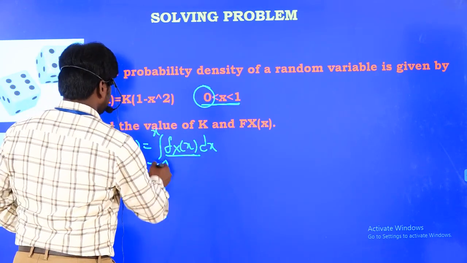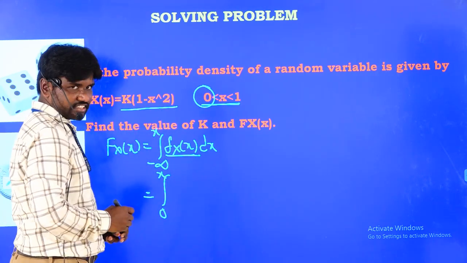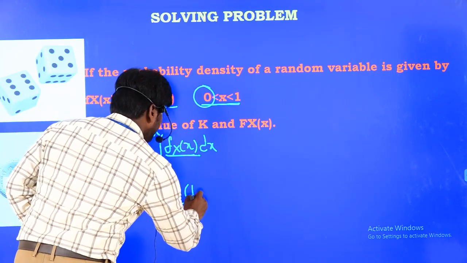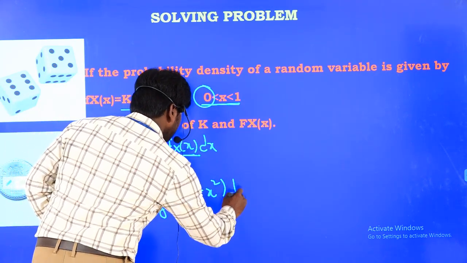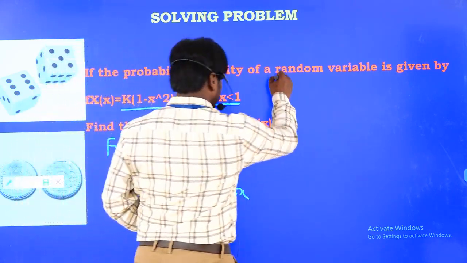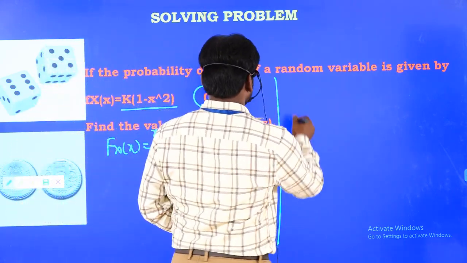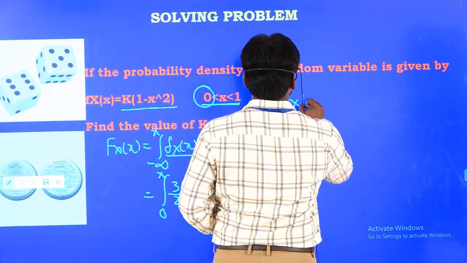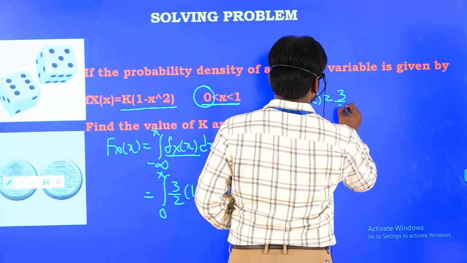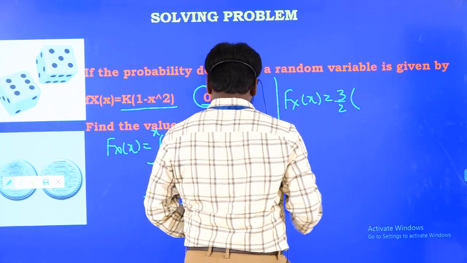So f_X(x) is k into (1 minus x squared). k I already found out, so it is 3 by 2 into (1 minus x squared) dx. Just to solve this: 3 by 2 is a constant, and again I am going to integrate.